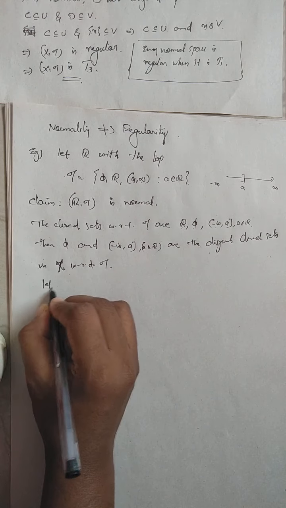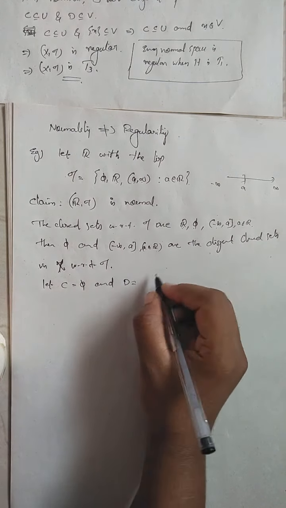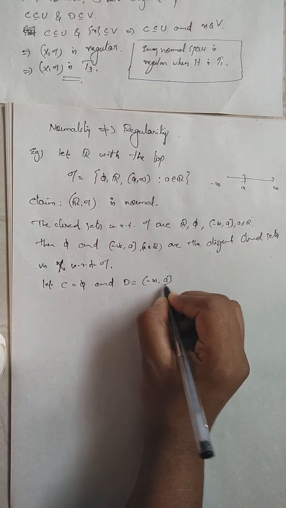So I take C equal to the empty set and D equal to, for fixed a, (minus infinity, a].